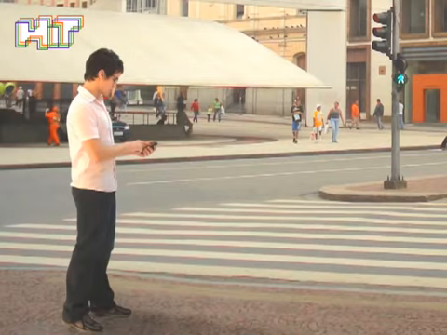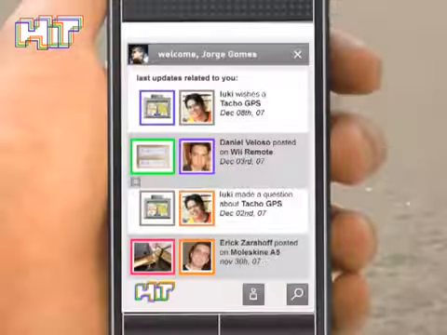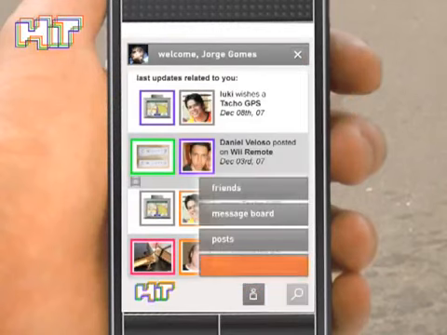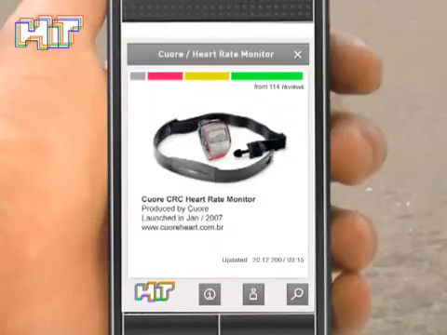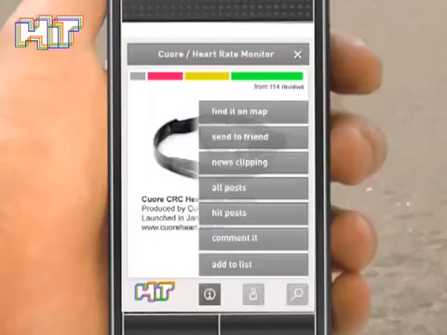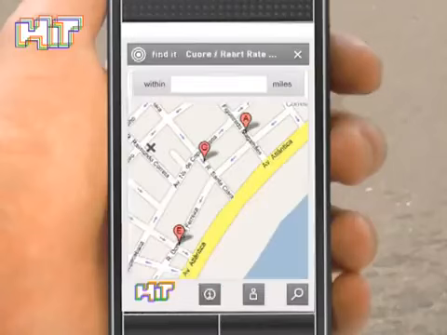The last example shows a user who wishes to buy a product in a certain area using GPS. Let's consider he is searching for an item that is already in his list, a heart rate monitor. Choosing the option Find it on map, he can see the closest stores that sell the product.